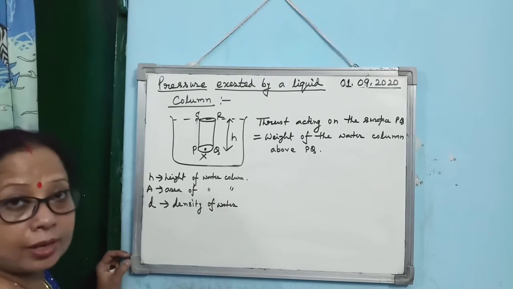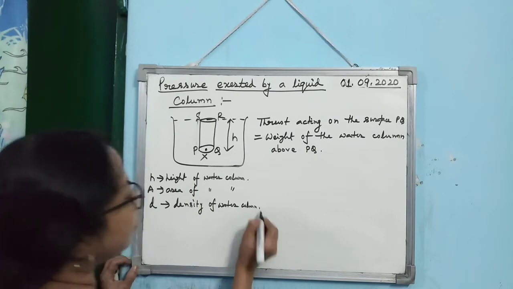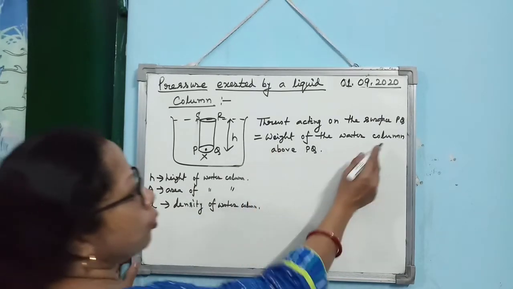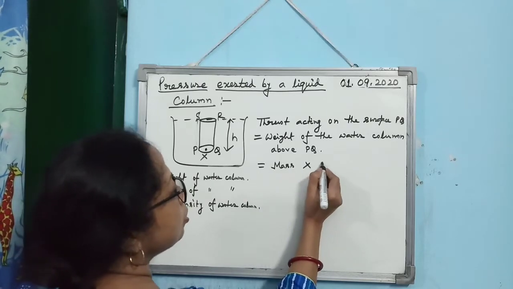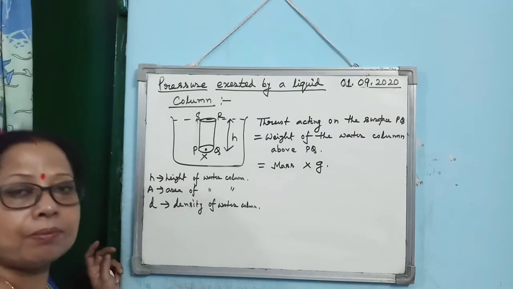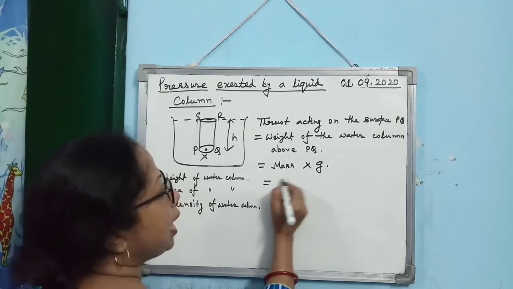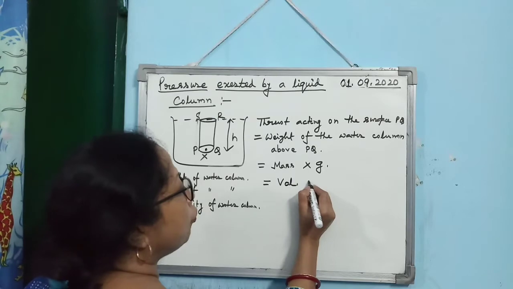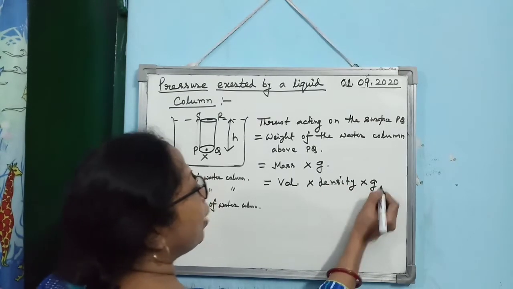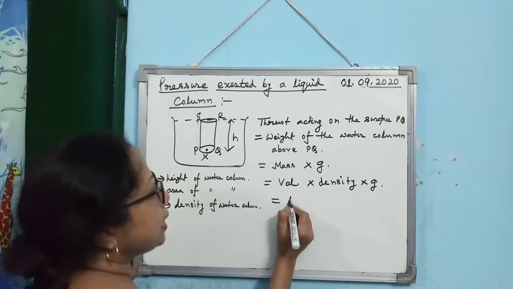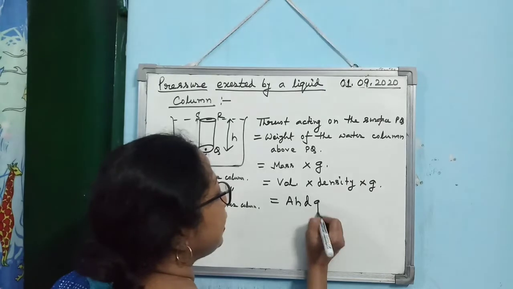In place of water, you may take any liquid. Density of water column. Then you see how you can find out weight of the water column. Weight of the water column is mass into G. I hope you can remember, weight of a body is mass into G. Now, mass you can write down as volume into density. Alright, now what is the volume? Volume is area into height. Is that clear? Then density D into G.